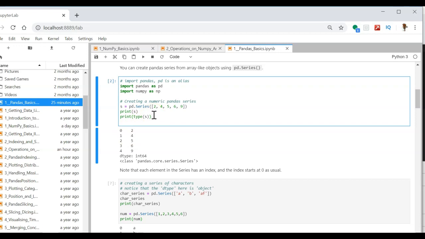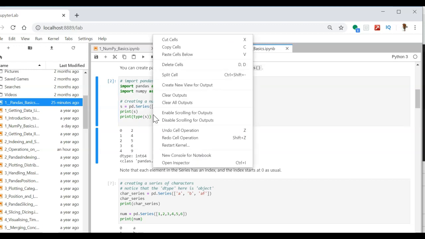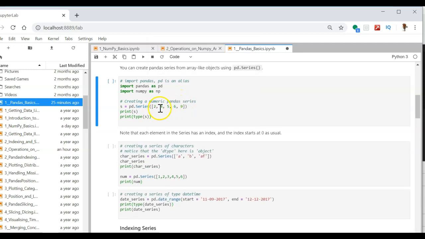So let us now create a series through the Panda library. In the past you have studied the NumPy array series. The difference between the NumPy array and the Panda series is that NumPy was having only numeric values as the series, but in Panda you can have strings as a series, you can have numbers as the series. The second important difference is that the output of the Panda series is followed by the index. So let us see.